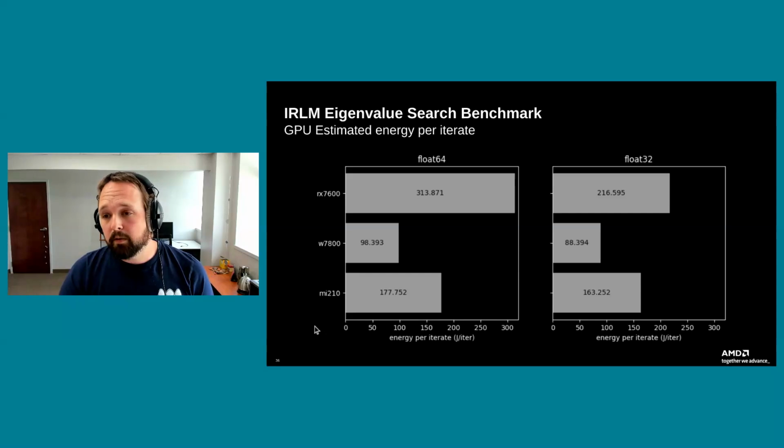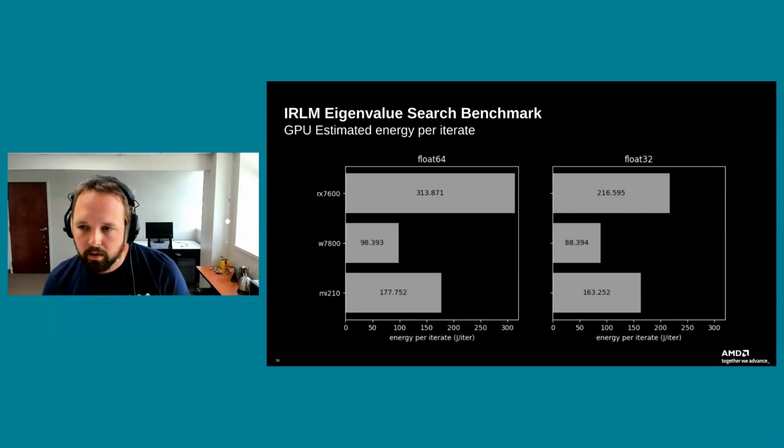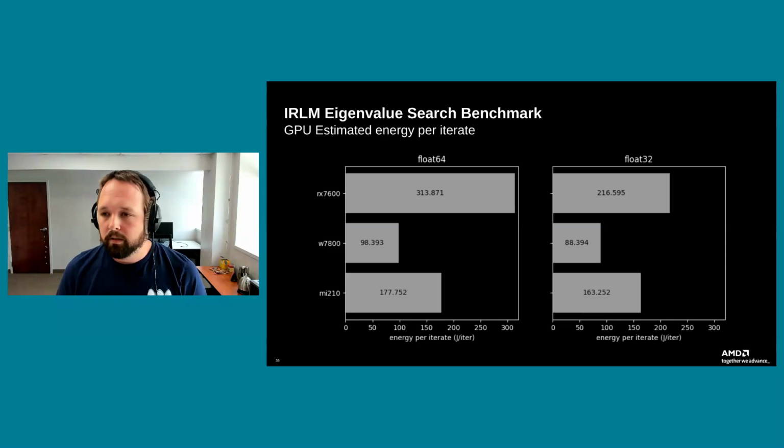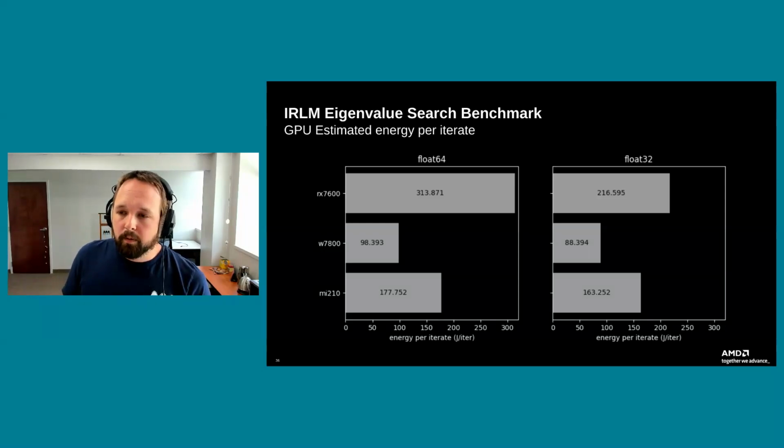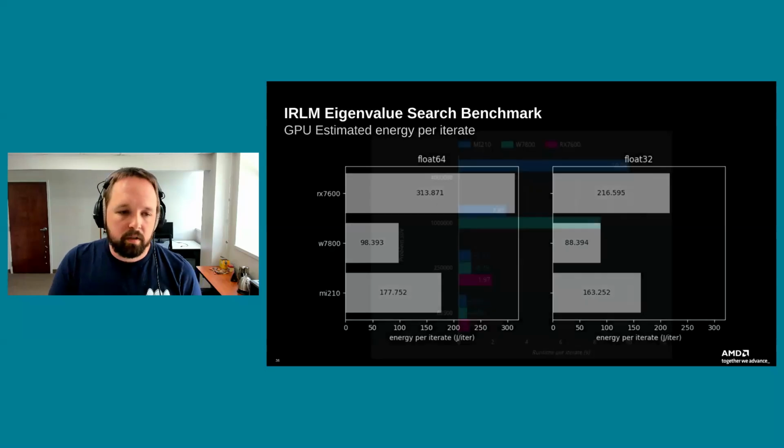This is for 2 reasons. One, the runtimes were comparable between W7800 and MI210. Two, the actual energy requirement for running this card full duty is much smaller than the MI210. Well, what this suggested to me was that perhaps the problem size was not big enough to fully exhaust all the resources on the MI210. There might be still more room to grow there.